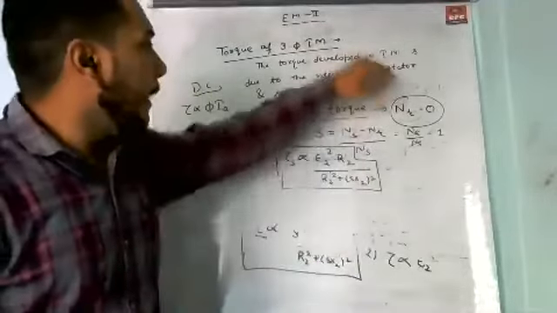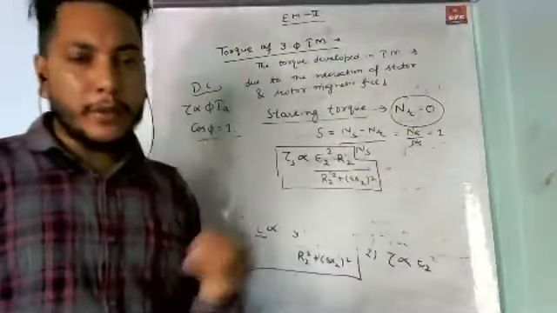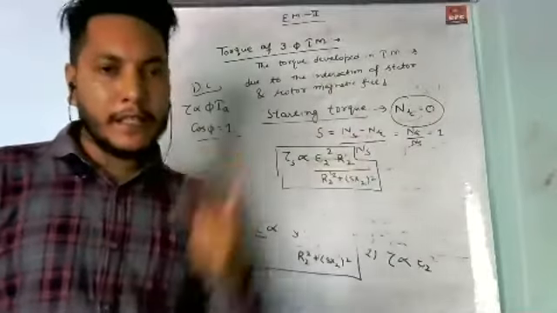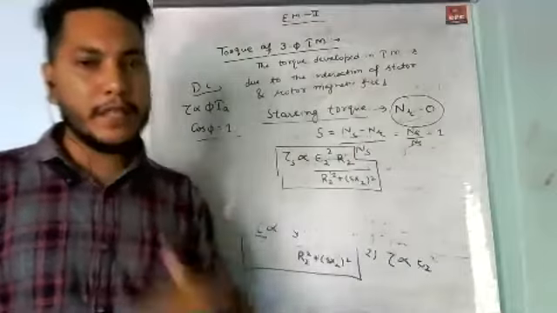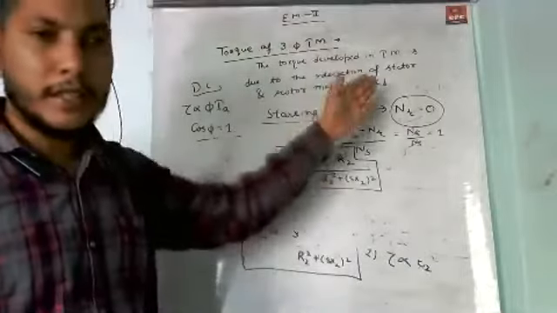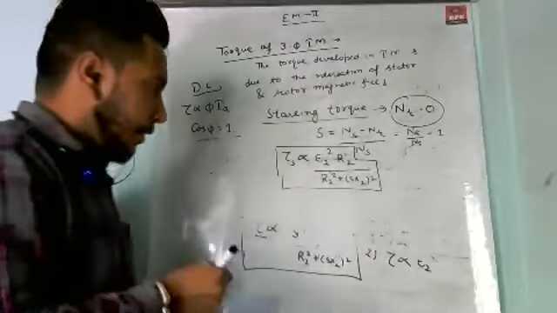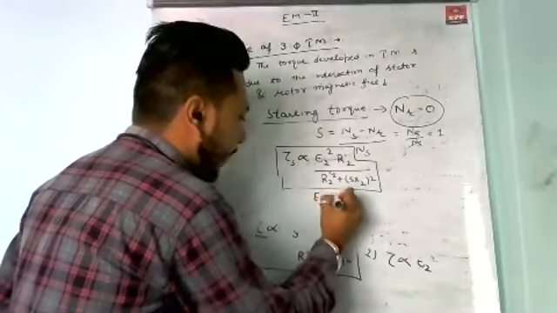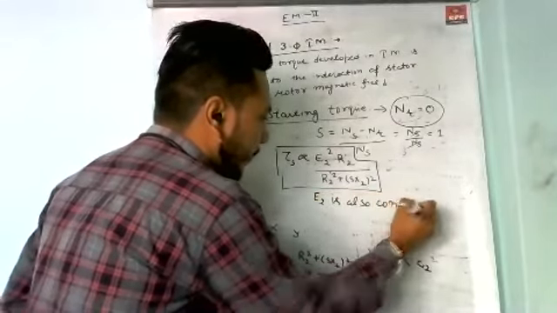So the flux induced in the stator winding is also constant. As we know, the stator magnetic field is the input to the rotor. So the rotor side induced EMF is also constant because the supply is constant. That's why we can say that this E2 is also constant.